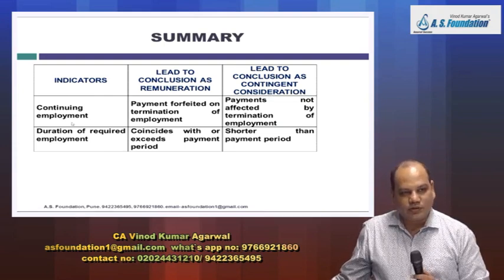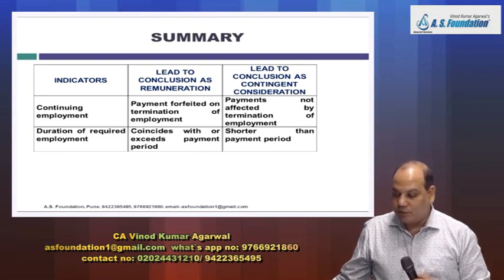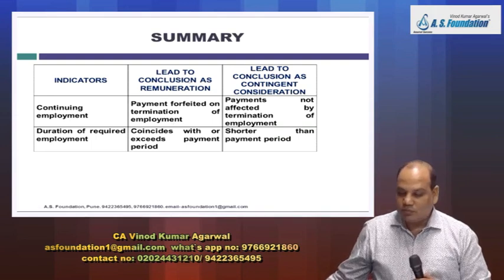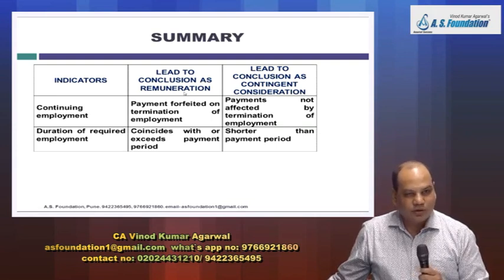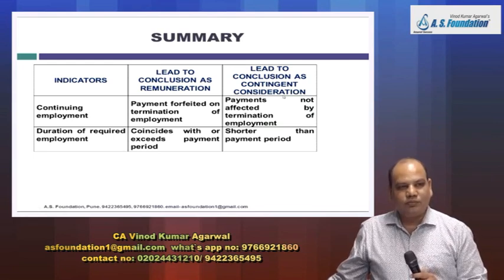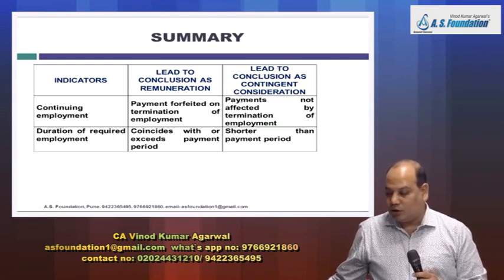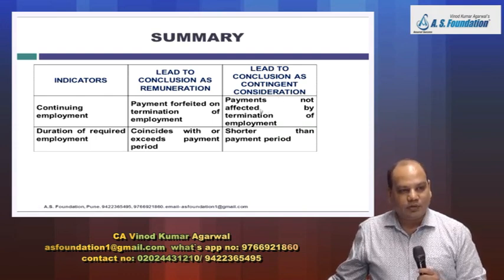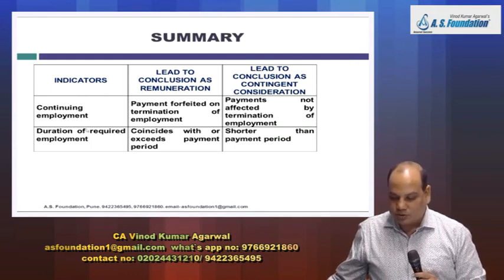One example we discussed just now. Continuing employment. If the payment is forfeited on termination of the employment, refer example 22, the consideration is towards remuneration, separate accounting. If the payments are not affected by the termination of employment, lead to conclusion as contingent consideration, and then you have learned contingent consideration will be accounted at fair value, and it will be a part of business combination accounting.